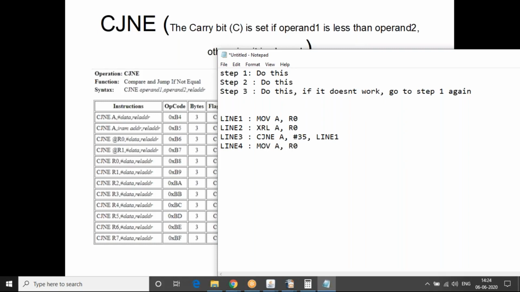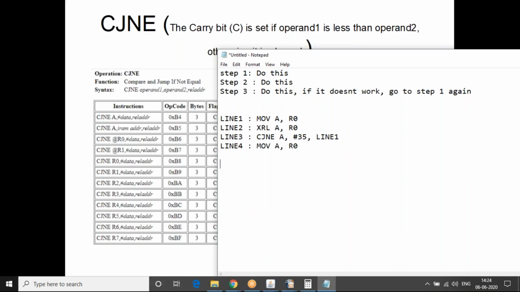So if I compare A and 35, if both of them are not equal, then I'll go and execute line 1. If both of them are equal, I'll go and execute line 4. So that's a way in which I can make a branch.